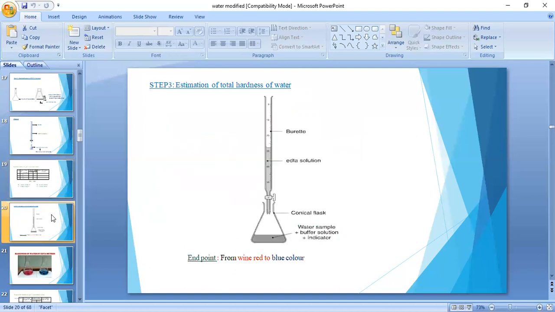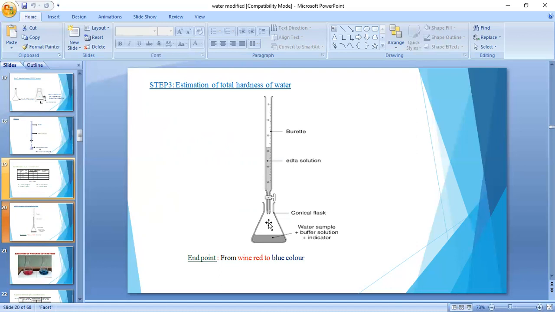And next, step 3, this is the final step. Here we have to estimate the hardness of water, the total hardness of water. In step 3, instead of a standard MgSO4, we take a conical flask and add tap water directly. So 10 ml of tap water we take in a conical flask in the third step.